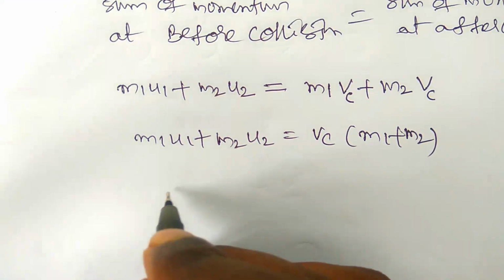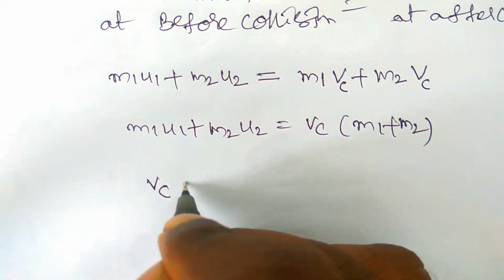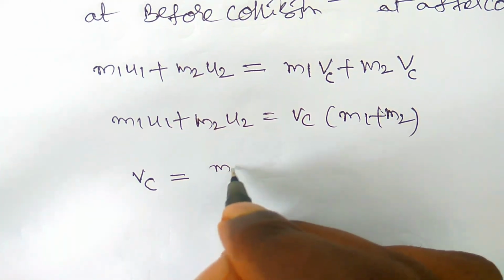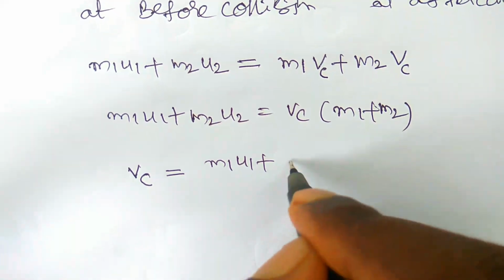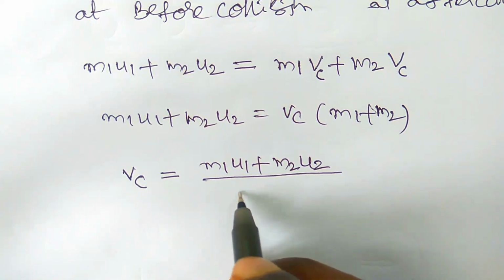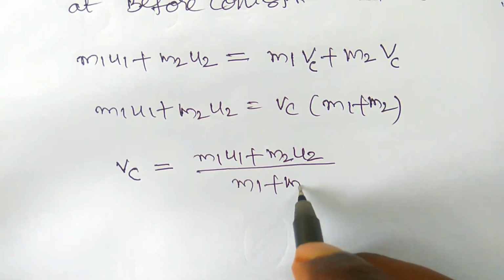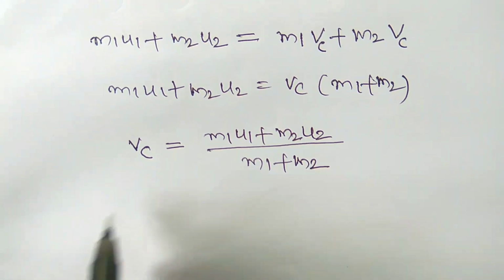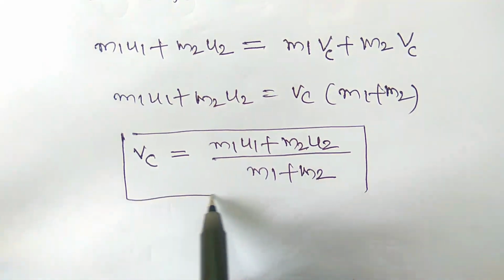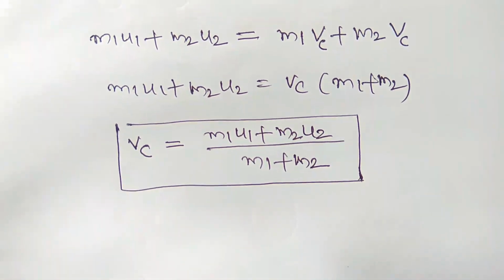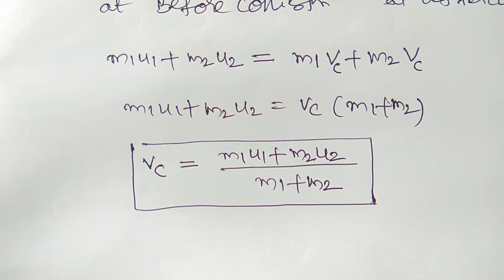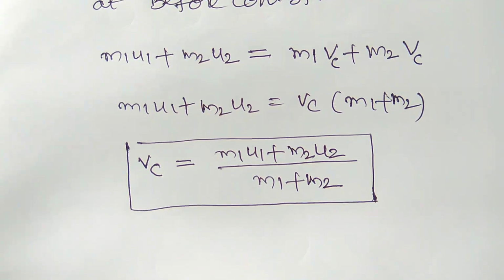Therefore the common speed, or the velocity of the particle after collision, is vc equal to m1 u1 plus m2 u2 by m1 plus m2. So this is the final velocity of the particle where two bodies are participating in the inelastic collision.